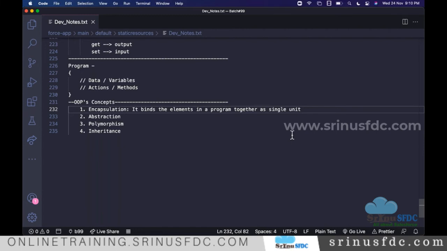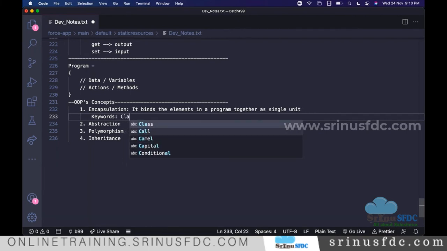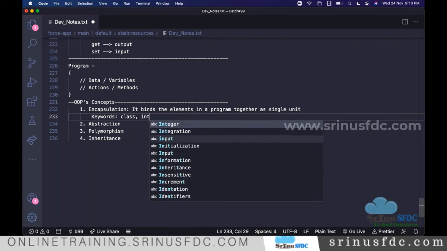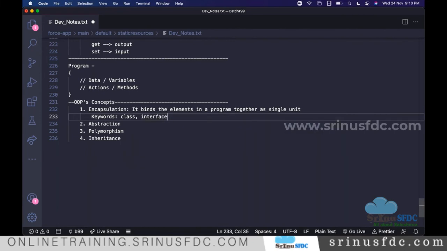Okay, that's a technical thing. How will it bind? How will it wrap? To bind it, as part of encapsulation, we use two things: class, and also we have interface. So how do you hold the elements in a program together? Either using class, you can keep that together, or by using interface. When we write that, you will understand.